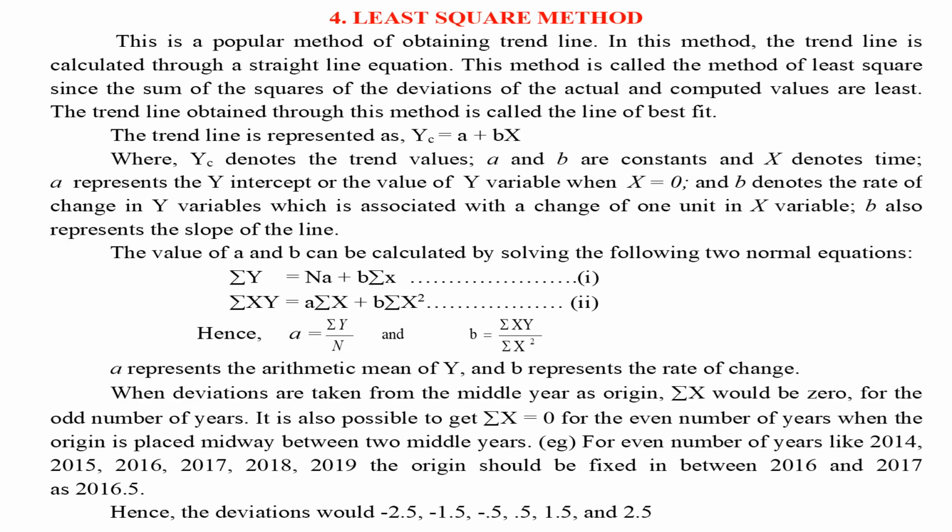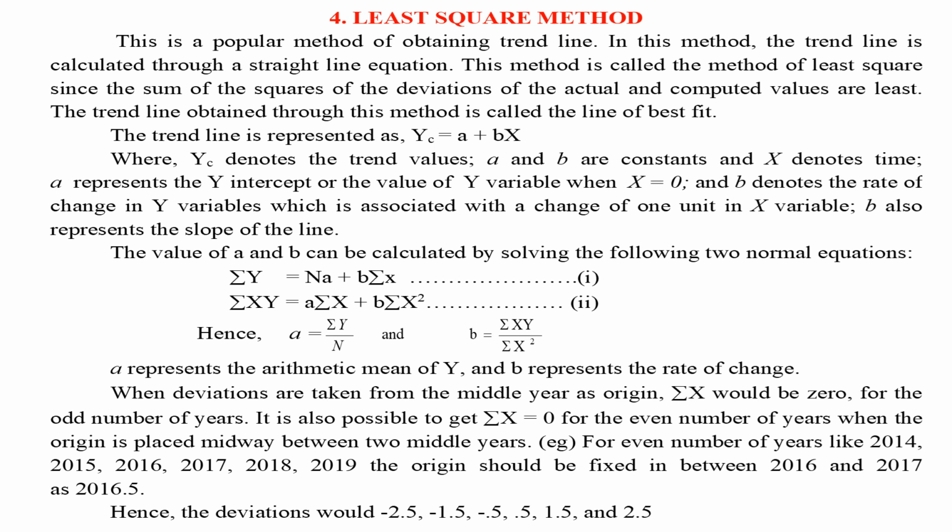Least square method. This is a popular method of obtaining trend line. In this method, the trend line is calculated through a straight line equation. This method is called the method of least square since the sum of the squares of the deviations of the actual and computed values are least. The trend line obtained through this method is called the line of best fit.